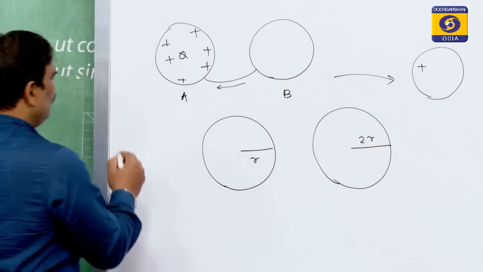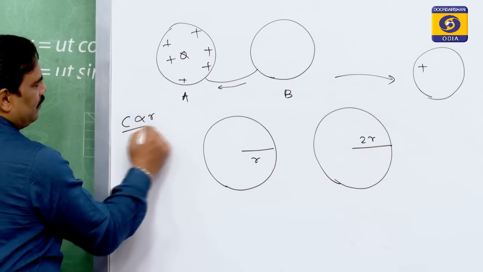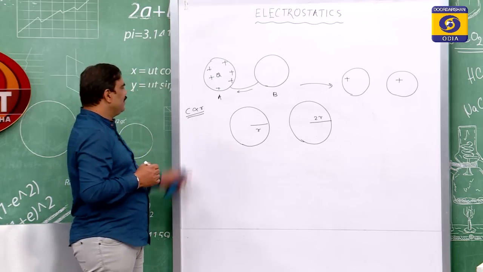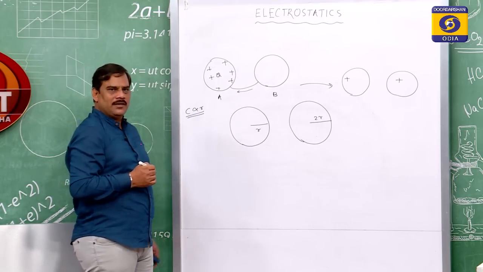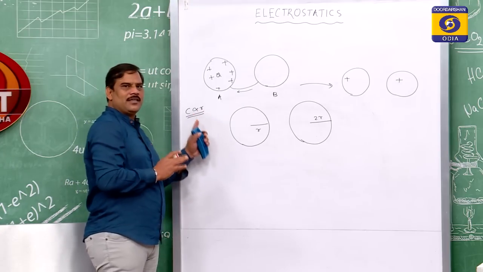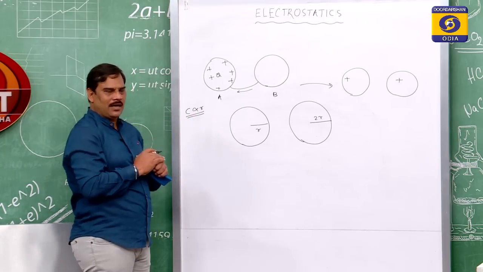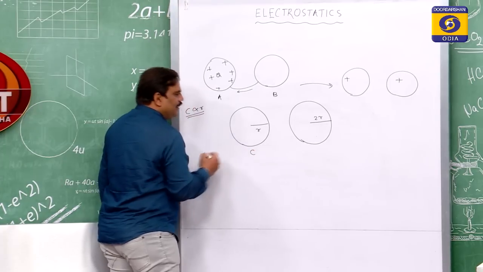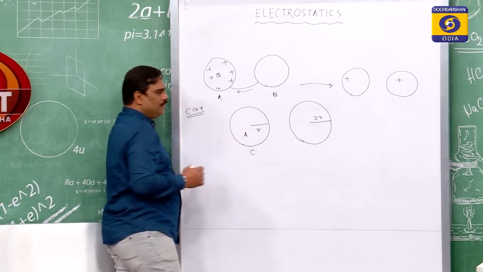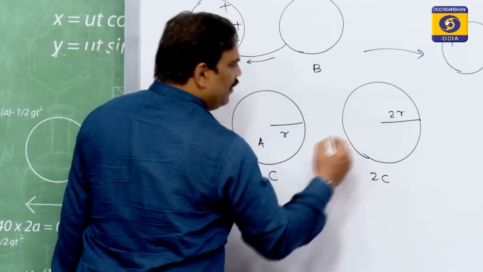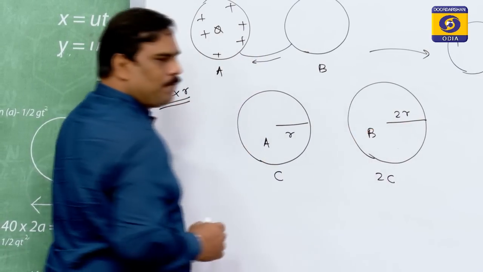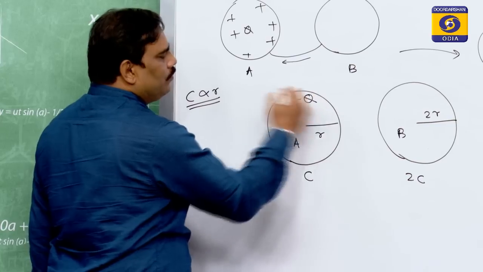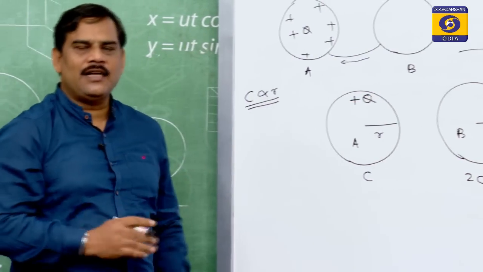As the capacity is proportional to radius, we will see later on in subsequent classes how capacity is proportional to radius r. For the time being, let us assume capacity is proportional to radius r. So, if C is the capacity of sphere A, then 2C will be the capacity of sphere B. Sphere A has charge plus q and sphere B has no charge.